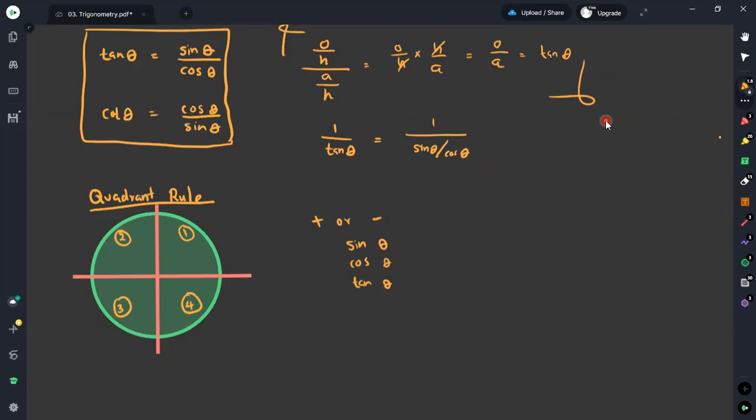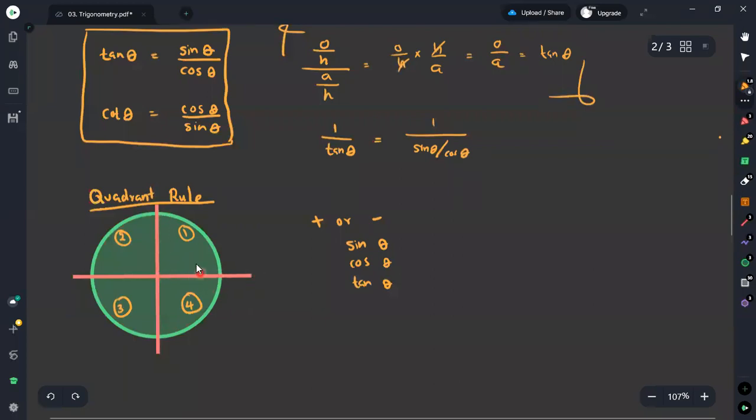Prior to discussing the rule, if you consider the first quadrant, we are getting the maximum angle as 90 degrees, which is a right angle.